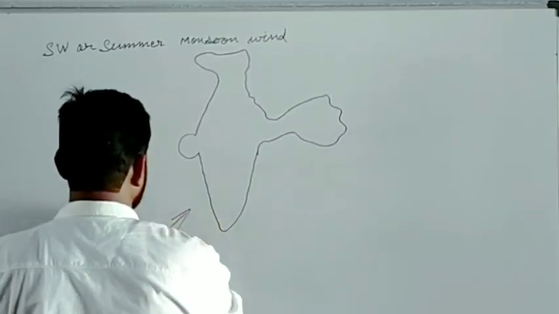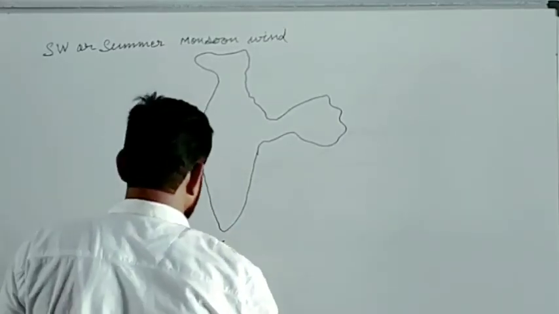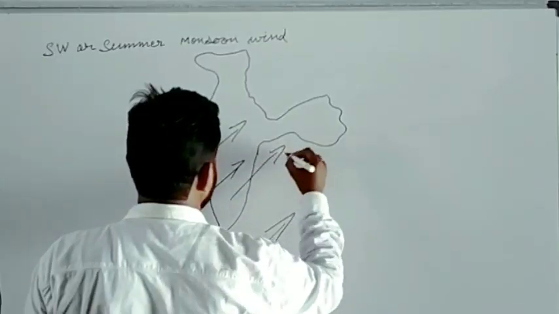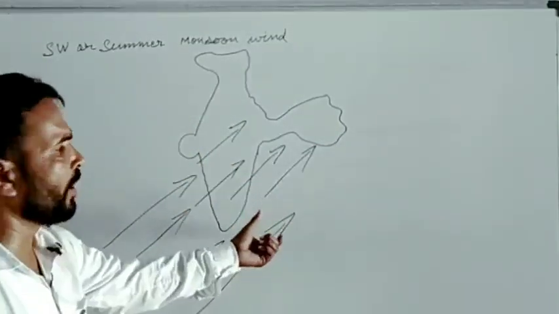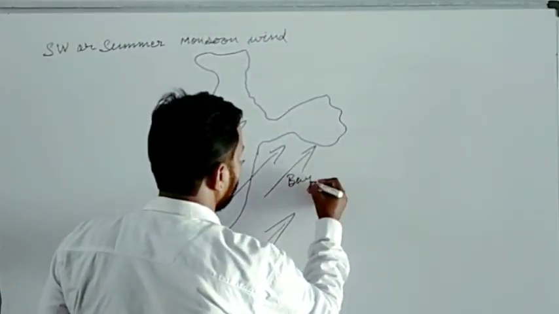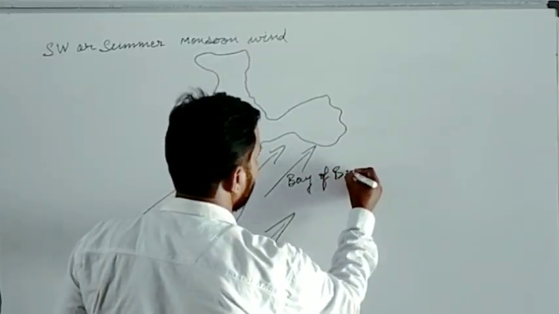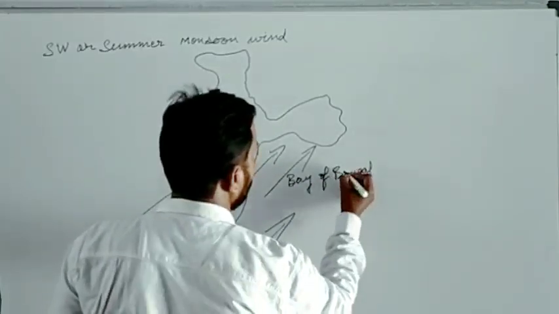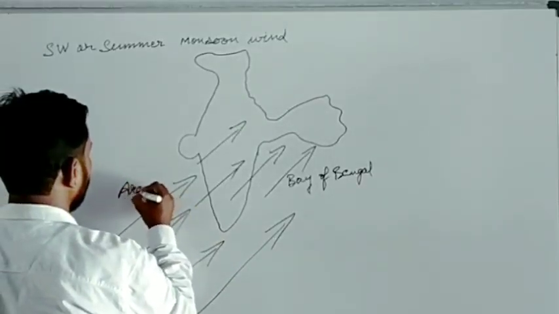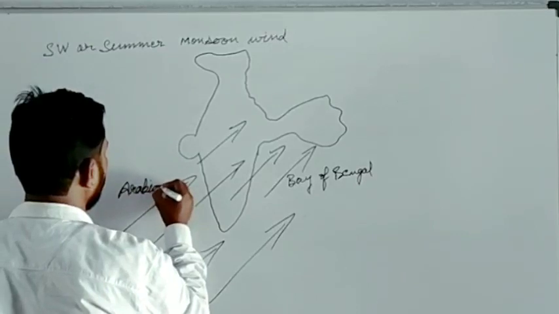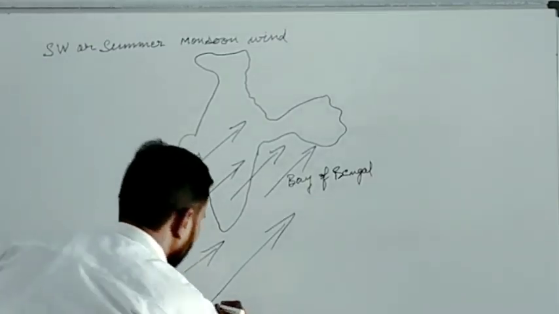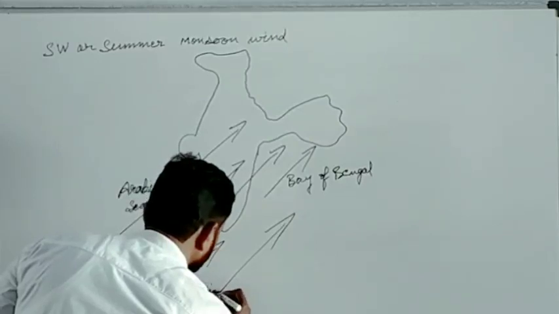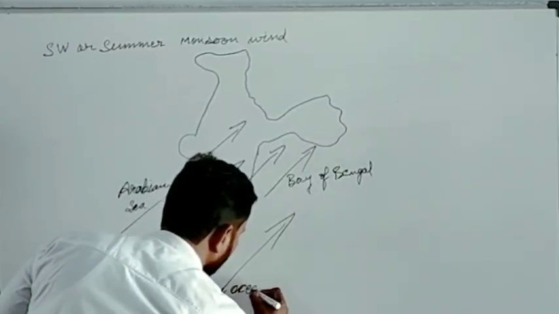These winds pass over the Indian Ocean, and some of the winds pass over the Bay of Bengal, and here the Arabian Sea, and here in the southern part it is the Indian Ocean.